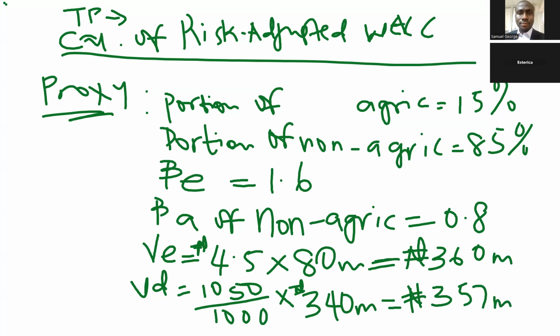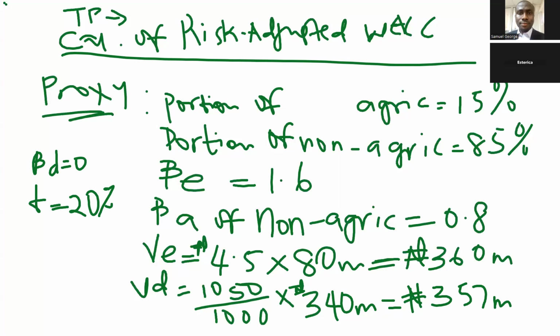That is the market value of debt. Beta debt is 0. Tax is how many percent? If you come back to the last paragraph, tax rate is 20%. Market risk premium is 6%, risk-free is 4%. So let us move on.